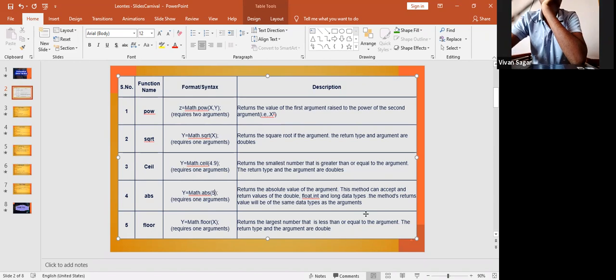Read the last one. Sir, floor. Function name floor. Format or syntax: y is equal to Math.floor(x). Requires one argument. Returns the largest number that is less than or equal to the argument. The return type and the argument are double.